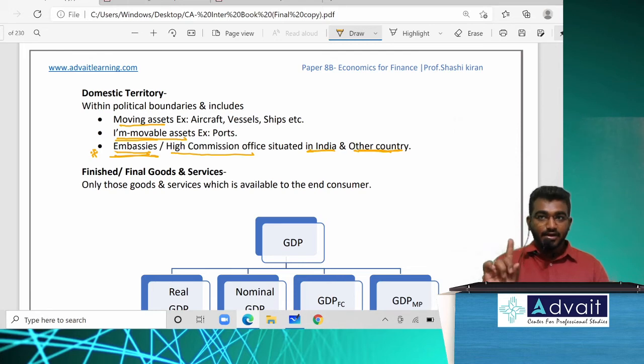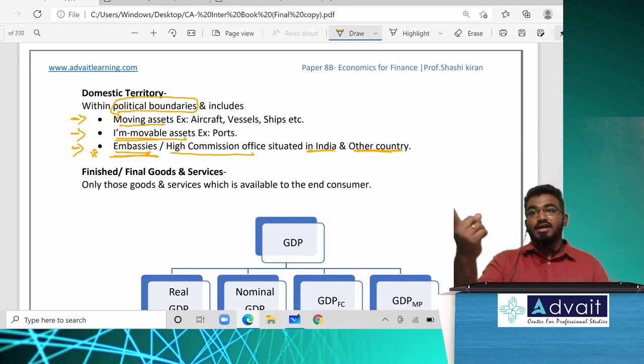So remember, what is domestic territory? Domestic territory includes all those political boundaries. Along with the political boundaries, there are three important elements. Which are those three important elements? All those movable assets, immovable assets, and embassy or high commissioner offices situated within India or outside India. This is the meaning of domestic territory.